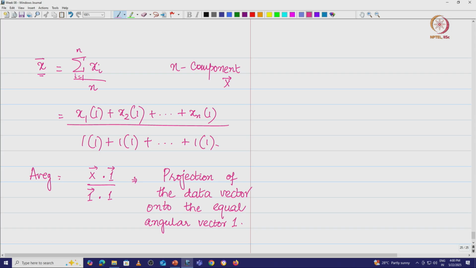Now, given this, the next question that I ask is, can I find the standard deviation and so on. So, what are we going to do?